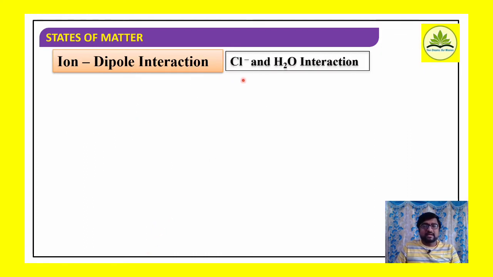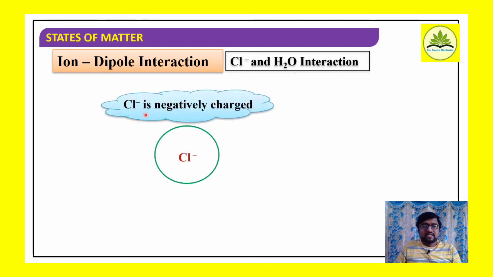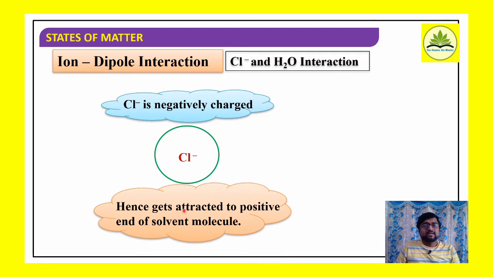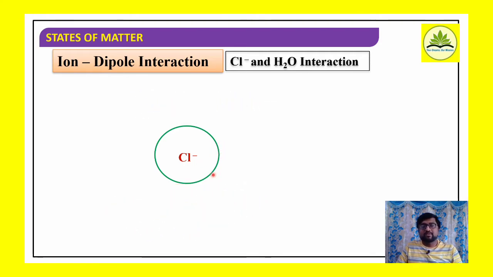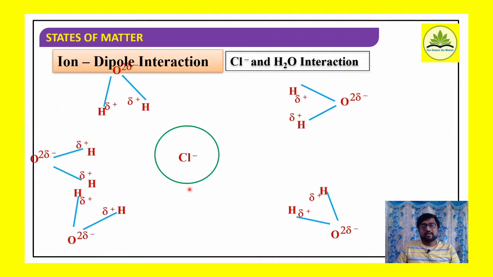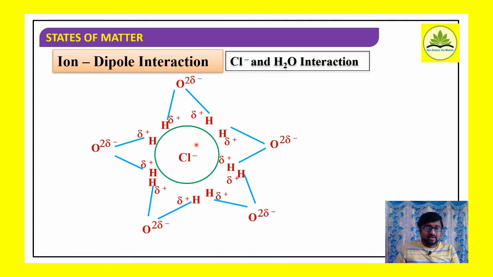Similarly, the Cl- ion also interacts with water, right? Cl- is negatively charged, therefore it is attracted to the positive end of a solvent molecule. Positive end means here the hydrogen atoms of a water molecule. Therefore the Cl- ion interacts with hydrogen atoms of water, and is also solvated here.